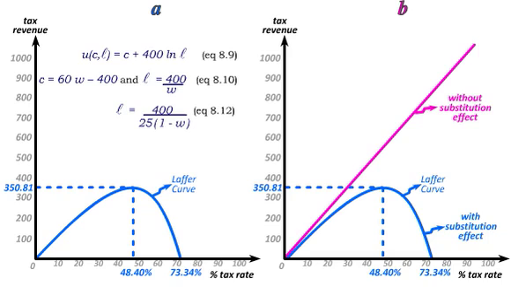This is because the substitution effect unambiguously points in the direction of less work as the wage falls. Thus, as tax rates increase, the substitution effect will always work in the direction of lowering tax revenues that we can collect from workers. Even if the substitution effect doesn't dominate, it still implies that ignoring the substitution effect will cause us to overestimate the tax revenues we can collect.